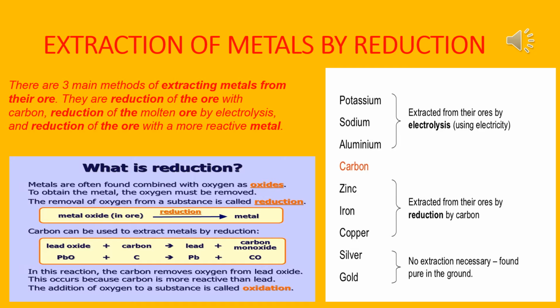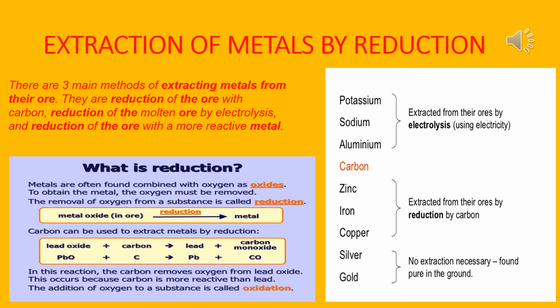Now, extraction of metals by reduction. There are three main methods of extracting metals from their ore: reduction of the ore with carbon, reduction of the molten ore by electrolysis, and reduction of the ore with a more reactive metal. See, I have given one chart there.